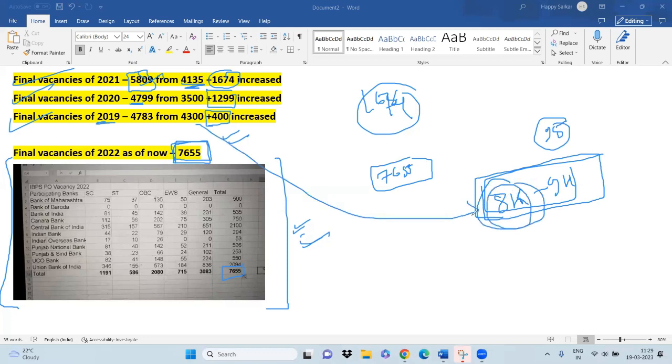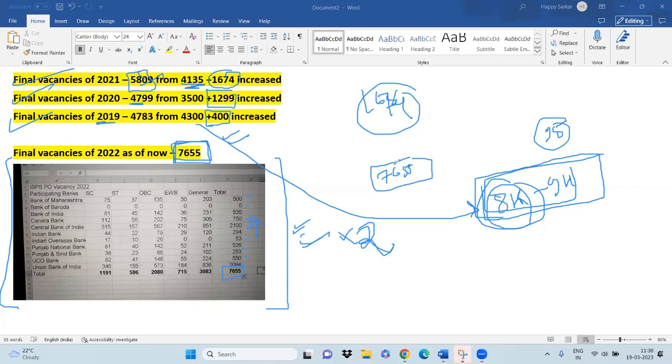Even then the vacancy is double that of 2019. So even if I consider that competition has increased, and every competition is increasing, that we all know, if the vacancies almost doubled, it will definitely affect the cutoff. You can see the vacancies for everyone. You can take a screenshot and check that. These vacancies can go up and down, but most probably they will go up.